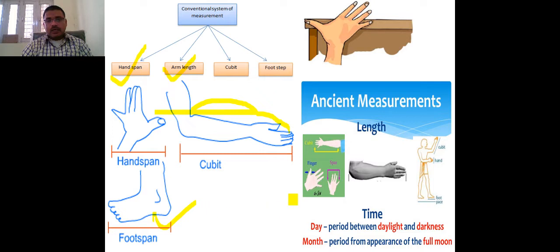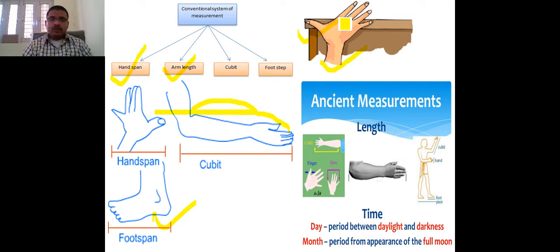You can see here, if you want to measure the length of that table, you can measure like this, and use the hand span. These methods only let you talk about the number of hand spans or number of feet, but we cannot actually give the correct information about the length of the given object.